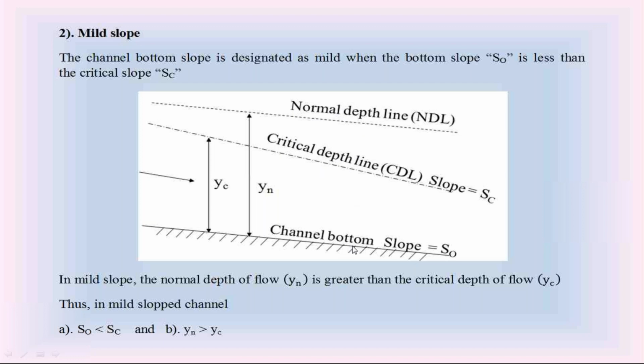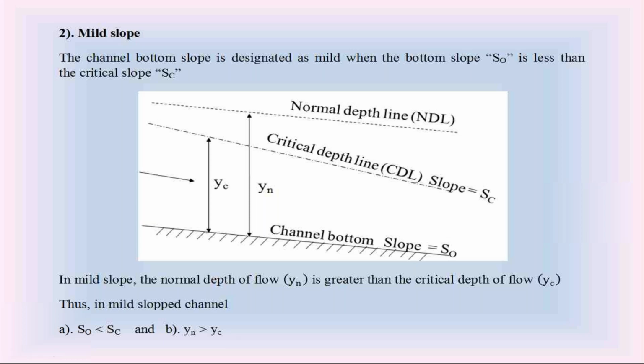So this is about the mild slope of the channel bottom. The channel bottom is considered mild slope if S0 is less than the slope of the critical water surface profile Sc. Please note down these two characteristics carefully. In the mild slope, S0 is less than Sc and Yn is greater than Yc.